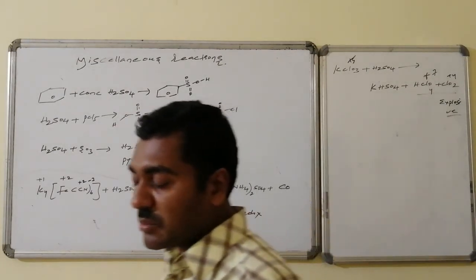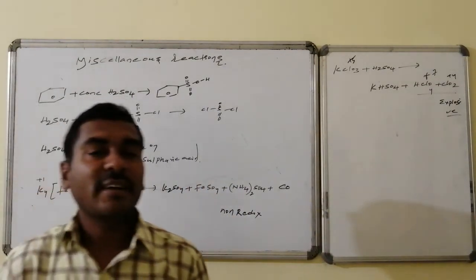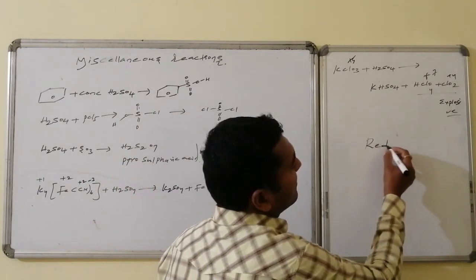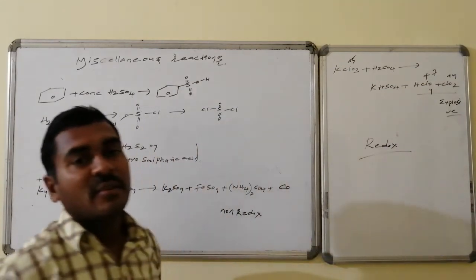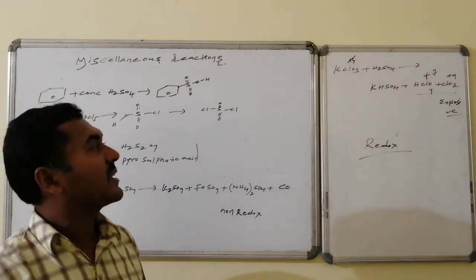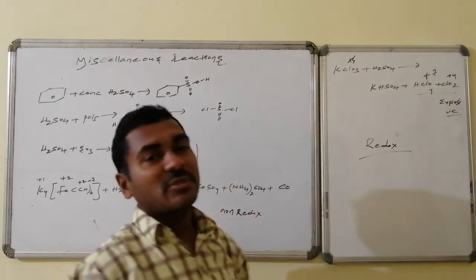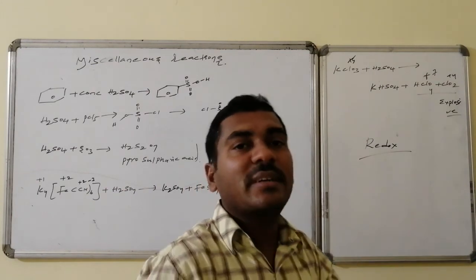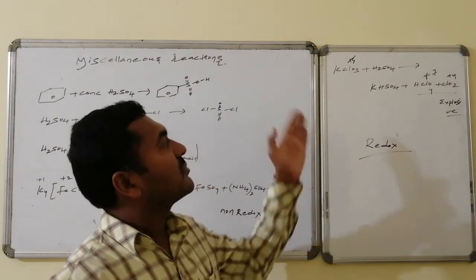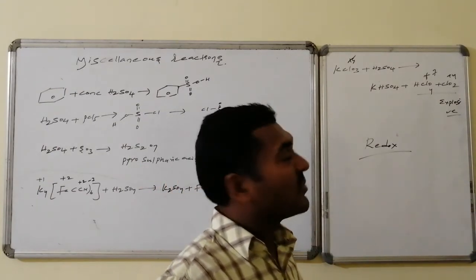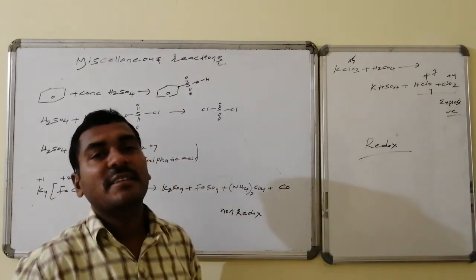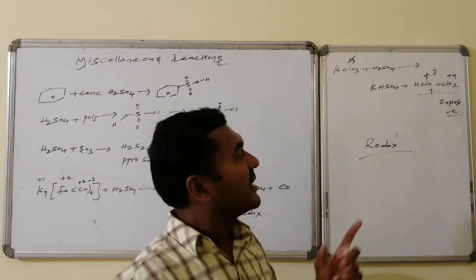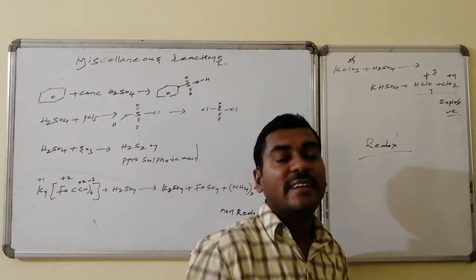In a special case, potassium chlorate, KClO3, on reaction with sulfuric acid, a redox reaction takes place. That redox reaction is a disproportionation reaction, whereas potassium remains as a spectator ion. ClO3 undergoes disproportionation from the +5 oxidation state to an incremented state as well as a decremented state. The incremented state is +7 and the decremented state is +4. That is, it leads to the formation of HClO4 with +7 oxidation state and ClO2 with +4 oxidation state. This ClO2 is chlorine dioxide and it is an explosive.